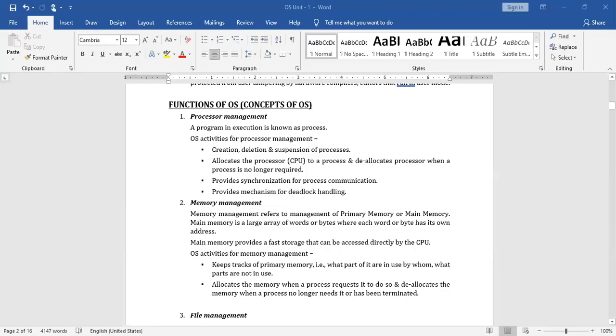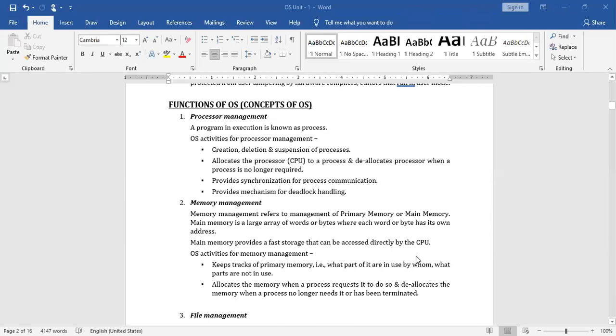Fine. In the last class, we discussed what exactly an operating system is, and what kind of responsibility it has to process all the user requests. Now let us start the continuation of yesterday's class, that is, the functions of operating system.